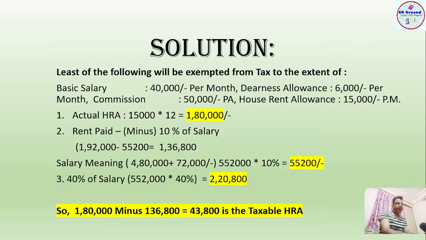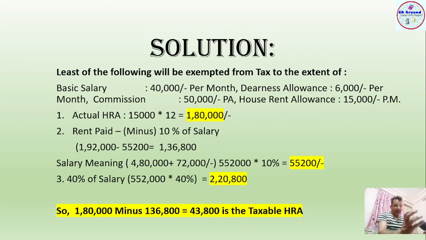Rent paid less 10% of salary. So rent paid, how much is he paying? 16,000 into 12, so he is paying 1,92,000. Now 10% of salary. But before that, we have to calculate the meaning of salary. What is salary? Salary here means the basic salary, which is 4,80,000, and the DA he is receiving is 6,000 per month, that is 72,000. So the total salary he is receiving is 5,52,000.